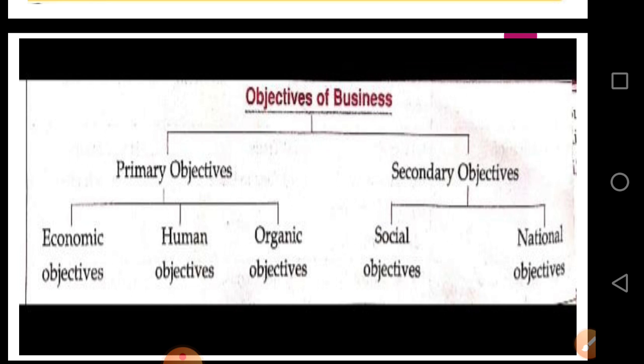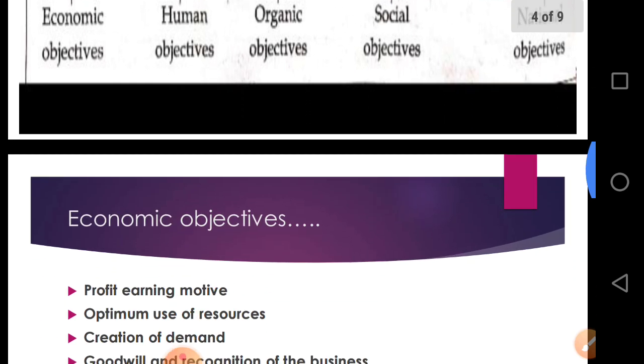Secondary objective is how the business is serving society and the nation. What are its objectives towards the society and the nation? This will come under secondary objective. So, starting with the primary objective, the first one is economic objective.